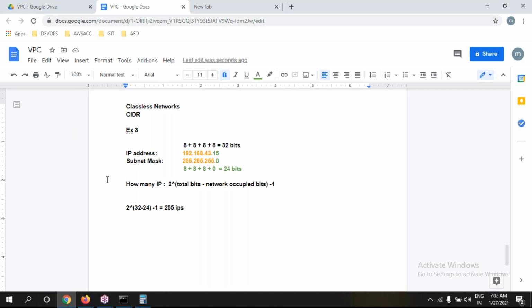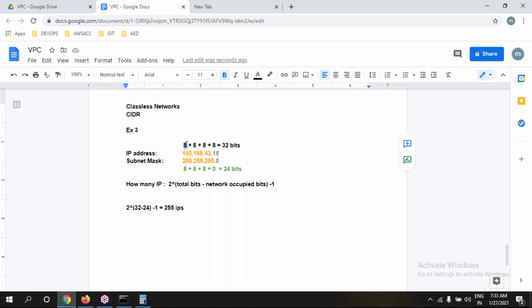Right, very clear. So first, let us understand how we are translating into classless inter-domain routing. In classful, it is in octets. But in classless inter-domain routing, it is not an octet, it is in binary form. Binary in the sense of what?